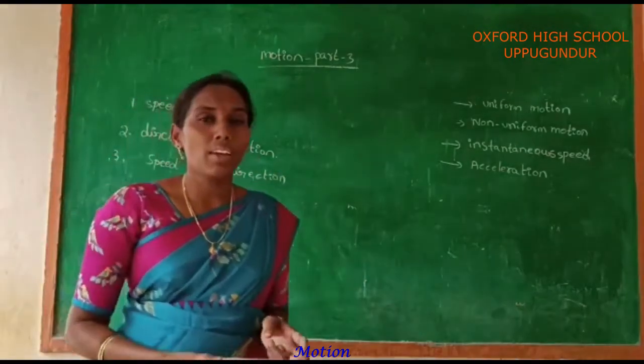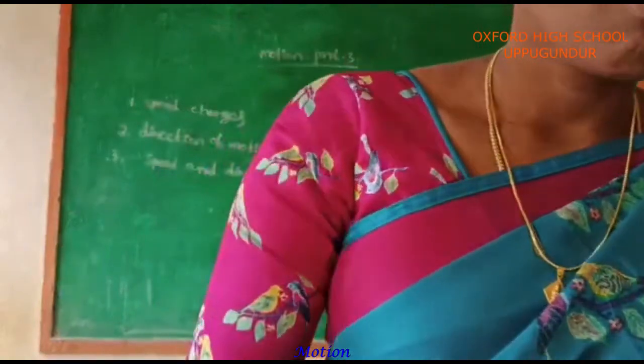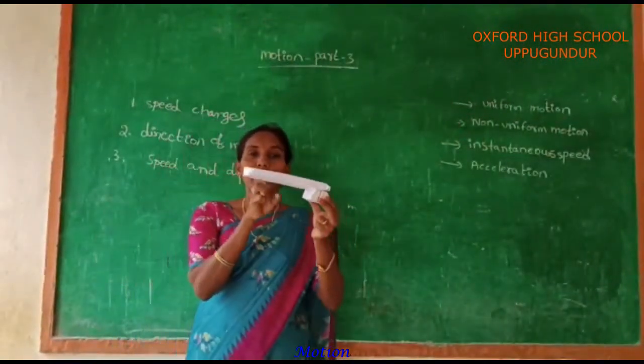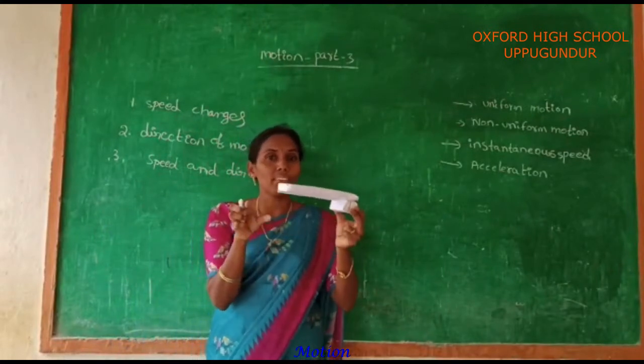See the first case, case number 1. This is for an inclined plane. An inclined plane means a plane that makes a certain angle with the earth's surface.